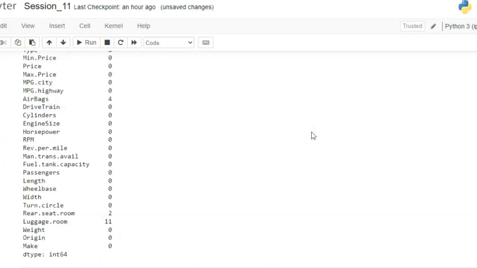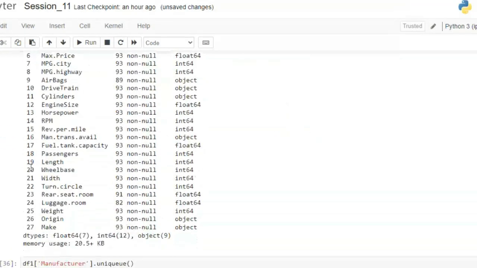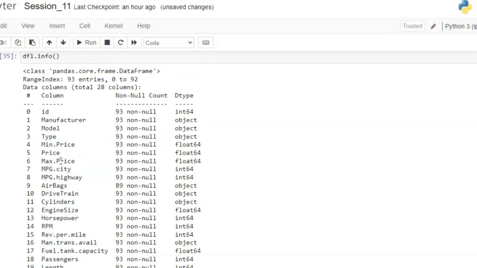Let's take another column from this second data set. Let's say length, weight, price.